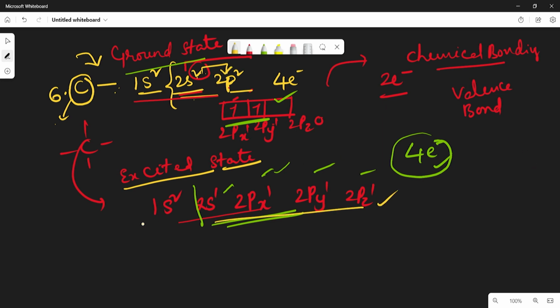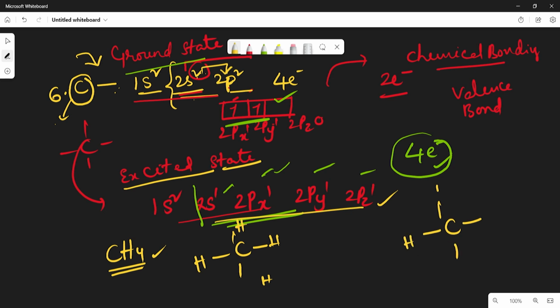So now we will discuss CH4. We all know about the methane molecule, how the molecule will form, how the carbon will form 4 bonds with the hydrogen atoms. So here in case of methane, carbon can form 4 covalent bonds, and all the bonds have similar energy, right?